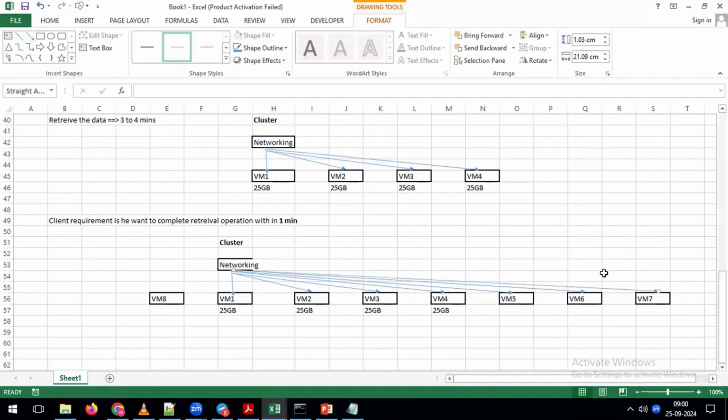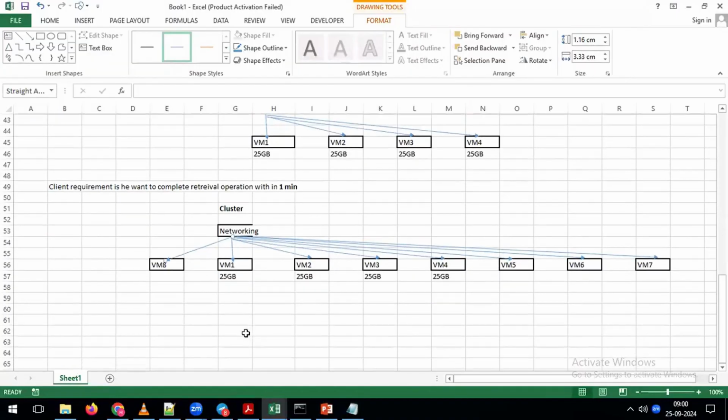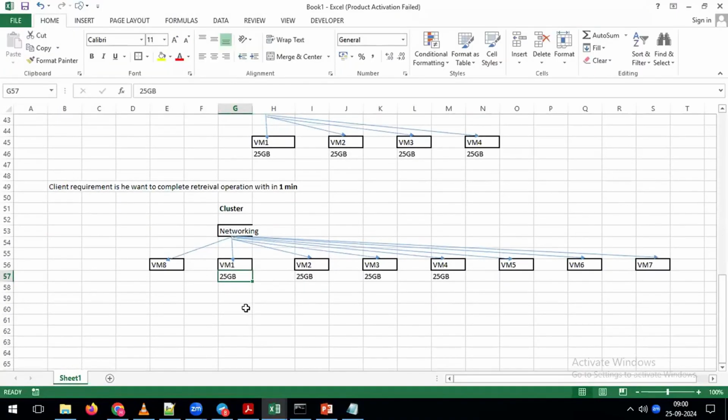Now, indirectly, as part of our requirement, I want to perform a retrieval operation within 1 minute. For the purpose of achieving that requirement, we are increasing the number of machines from 4 to 8 as part of this example. Now, whenever you are increasing the number of machines from 4 to 8, automatically what will happen? In each and every virtual machine, it is going to load 12.5 GB of data. Like that, your data distribution is going to happen on top of all these machines.